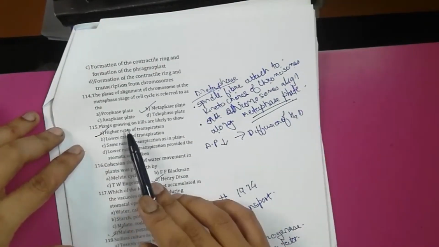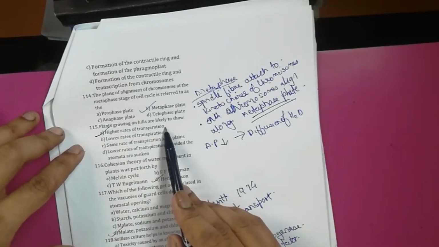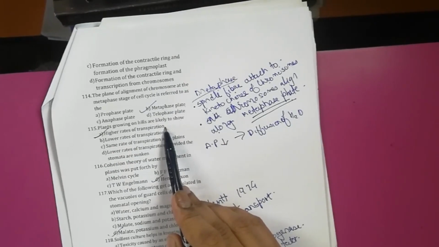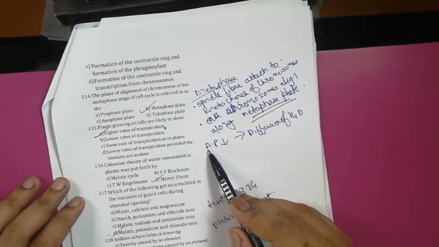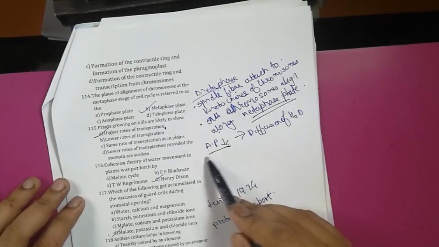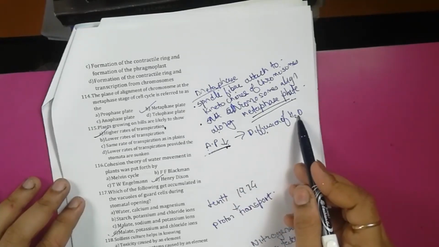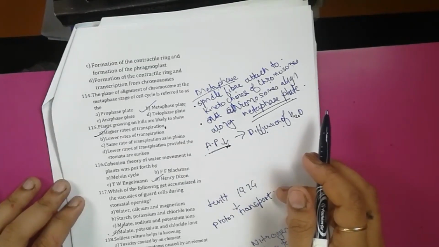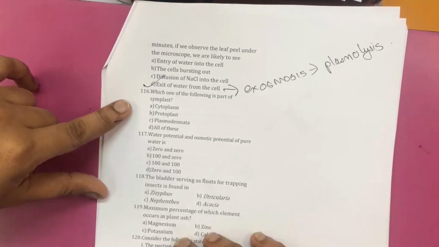Plants growing on hills are likely to show higher transpiration. It is so because here the atmospheric pressure is low. Low atmospheric pressure causes higher diffusion of water, so higher rates of transpiration. Which one of the following is part of symplast?